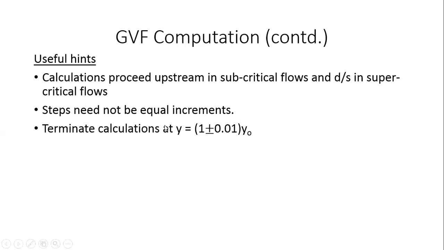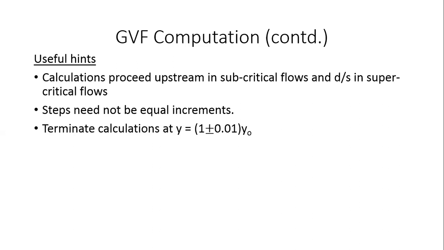And then typically what we do is we terminate the calculations when y approaches y naught, because when y is actually equal to y naught, dy by dx becomes 0. So then it's very difficult to solve it when the slope itself is becoming 0. So we typically terminate it at 99% or 101% of y naught. The plus or minus is because sometimes you will be approaching it from below, sometimes from above.